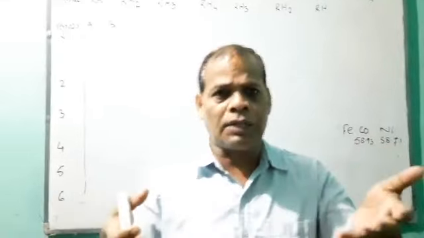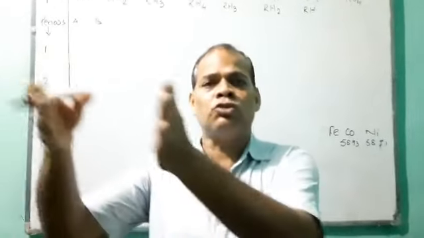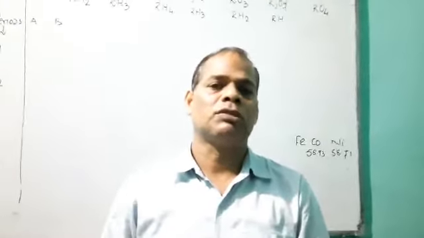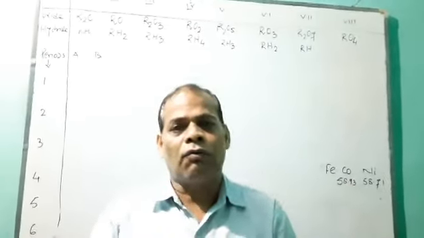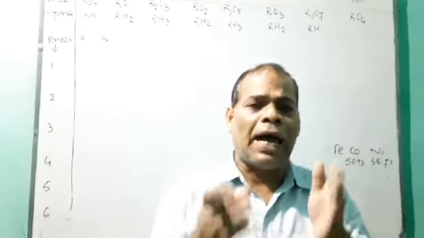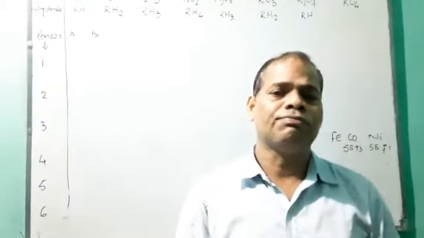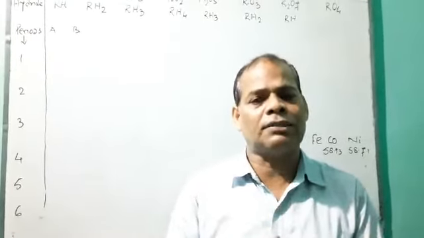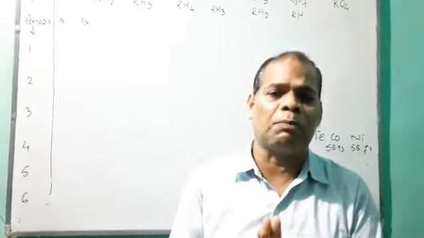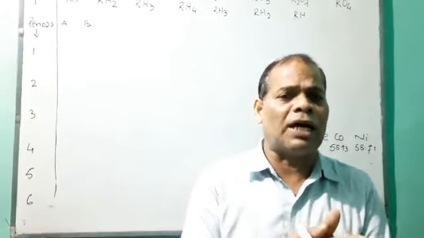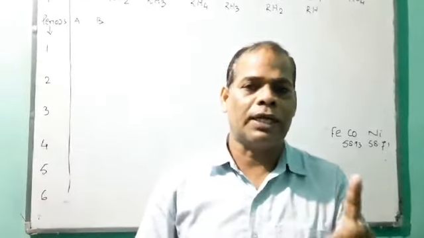Out of 63 cards, he tried to make groups. While sorting, he found that elements having similar physical and chemical properties come together in the order of increasing atomic mass.